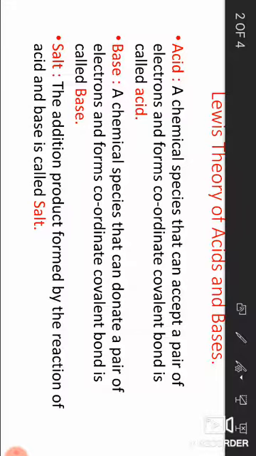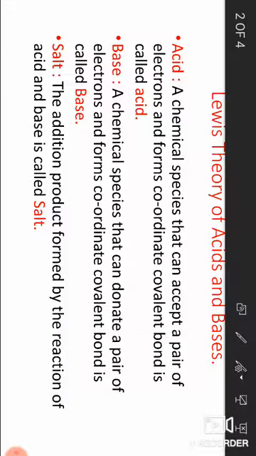For example, in Arrhenius theory, acid definition: the substance which gives H plus ion in aqueous solution is called acid. In Bronsted-Lowry theory, the substance which can donate proton to other substance is called acid.